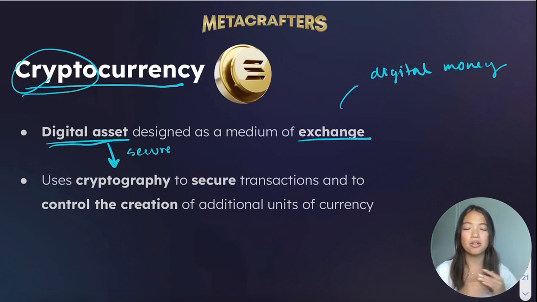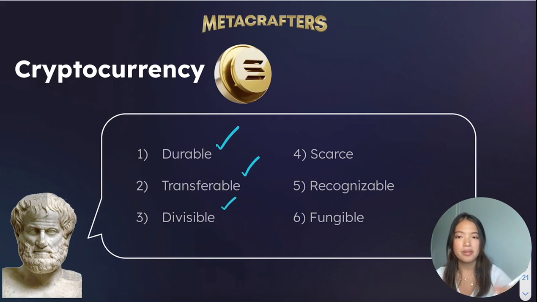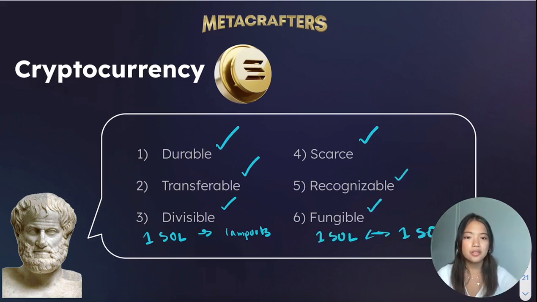These digital assets also have the same attributes as the sound money that we talked about earlier. Think about it. It is durable because it is digital, so it cannot rot, rust, or melt. It is transferable, which we've seen in our past projects. It is also divisible. As we've seen, we can divide one SOL into even smaller bits of lamports. We can also make cryptocurrencies scarce by having a limited number of them, recognizable, and fungible, where one SOL still means one SOL.